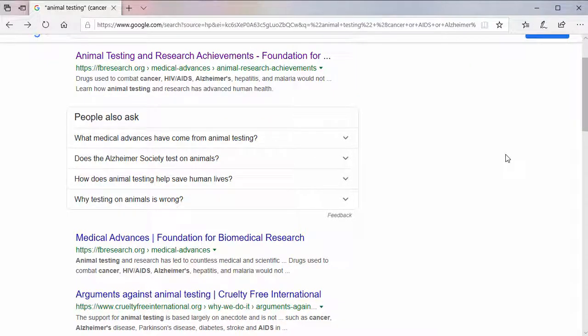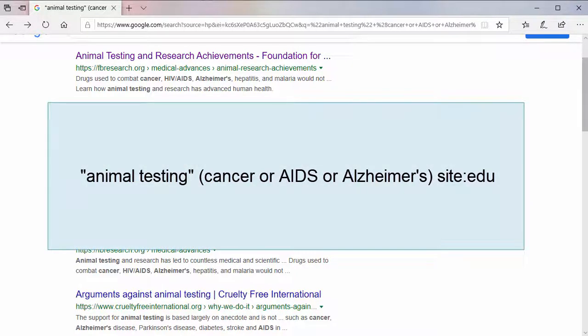In fact, a majority of the results in this Google search come from .org websites, showing that this is an issue with many on either side of the debate. In a case like this, you may want to get different perspectives. One way of doing this would be to add the site: Google code with edu to retrieve sources coming from only college and university websites.